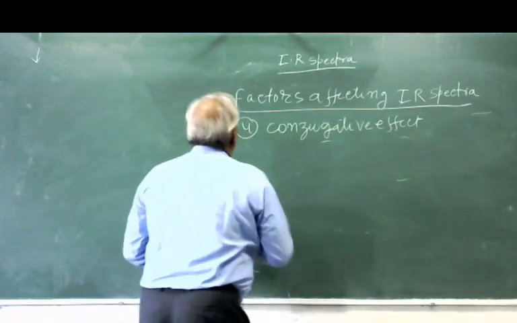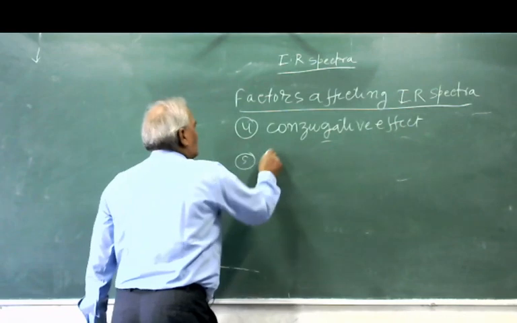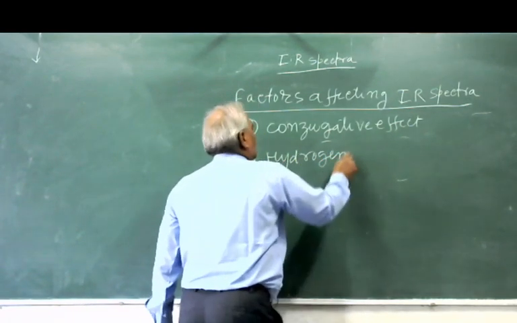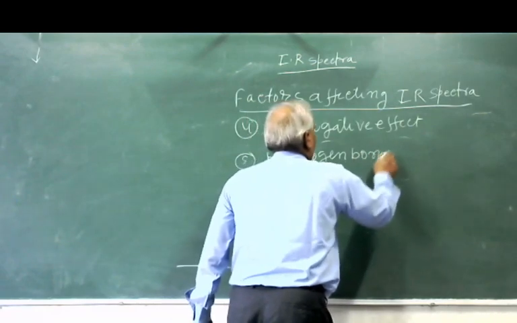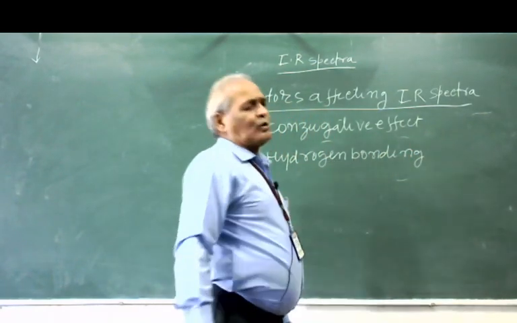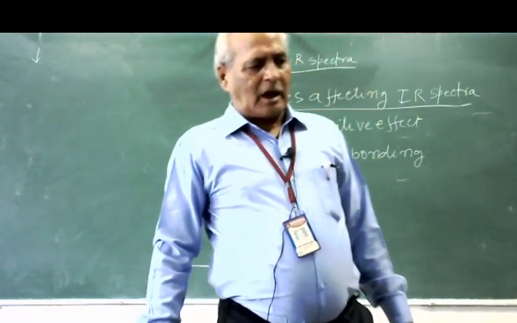The fifth factor is hydrogen bonding. Hydrogen bonding also affects the value of nu bar in IR spectra.